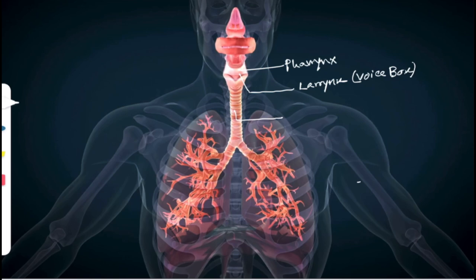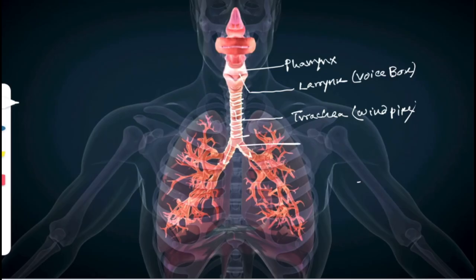This is the trachea, also known as windpipe, and as I already told you, this is secured by the cartilaginous structure. This is the cartilaginous structure. This is the muscle that we can see here, and from the trachea it is further bifurcated into bronchus.